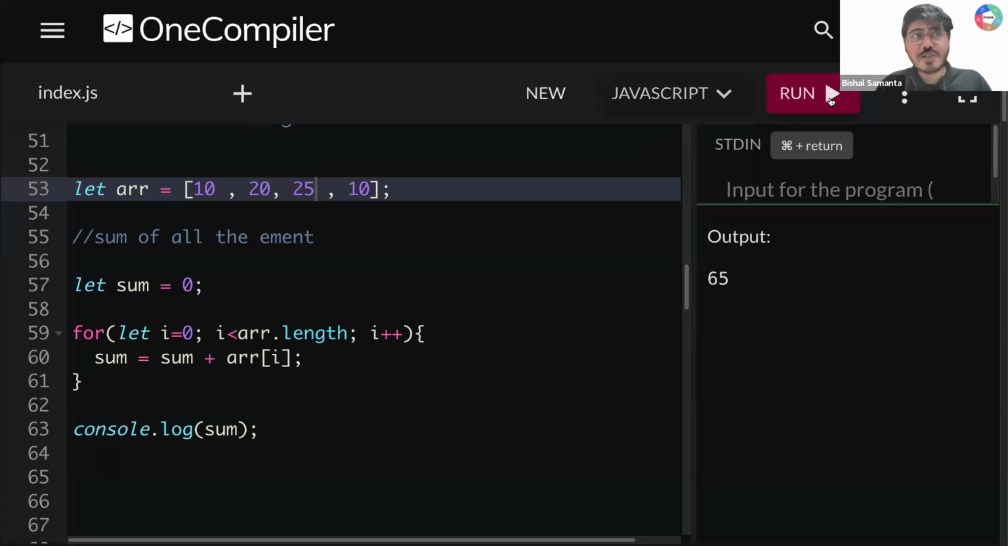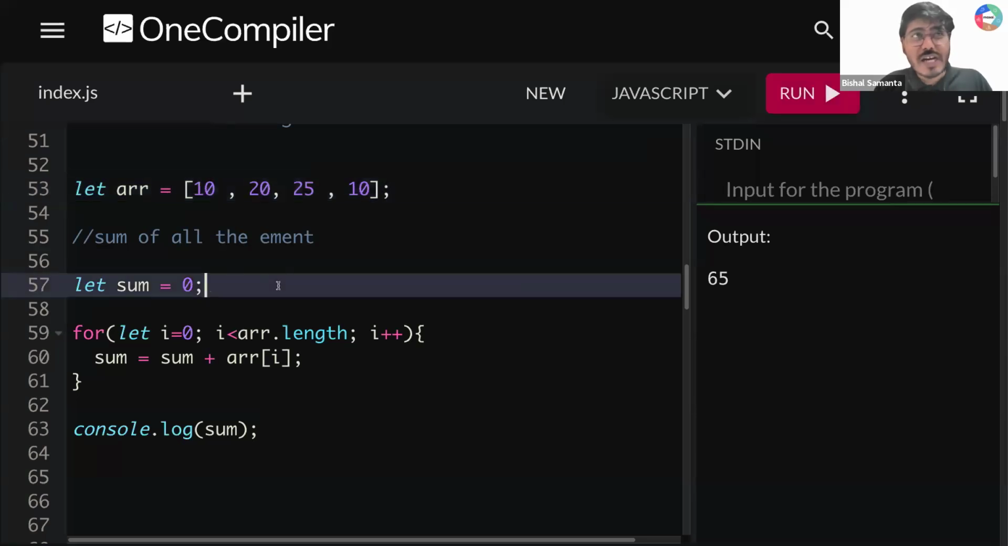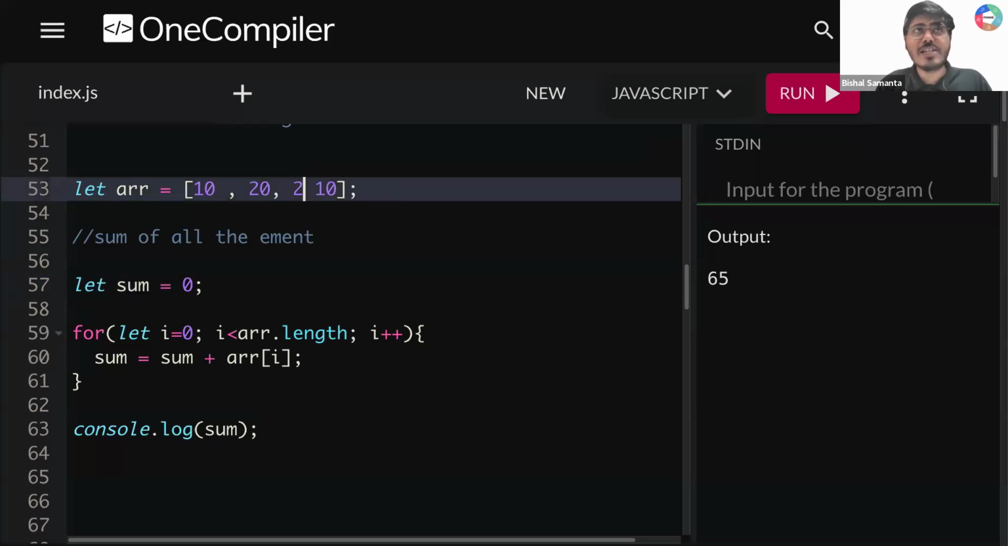Great question by Ayush. Ayush is saying, sir, can I find product instead of sum? Can I find the product of all these elements? Yes, you can find product as well. So how to do it in that case? Very simple.